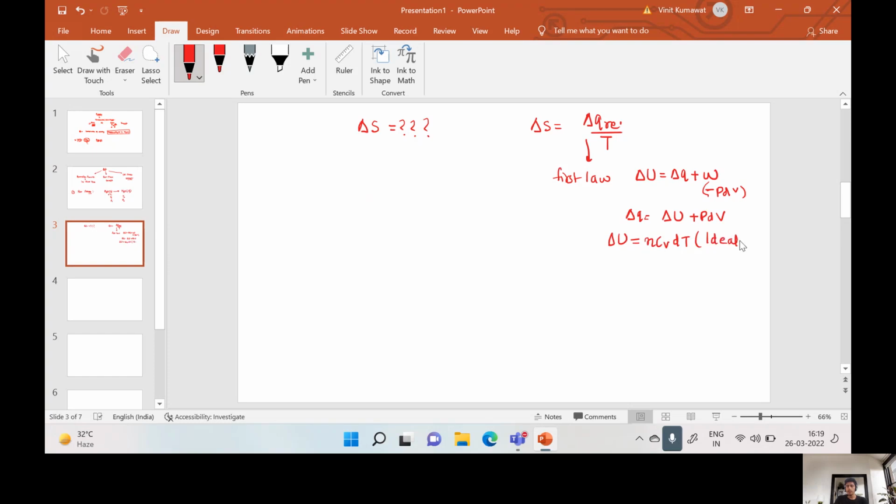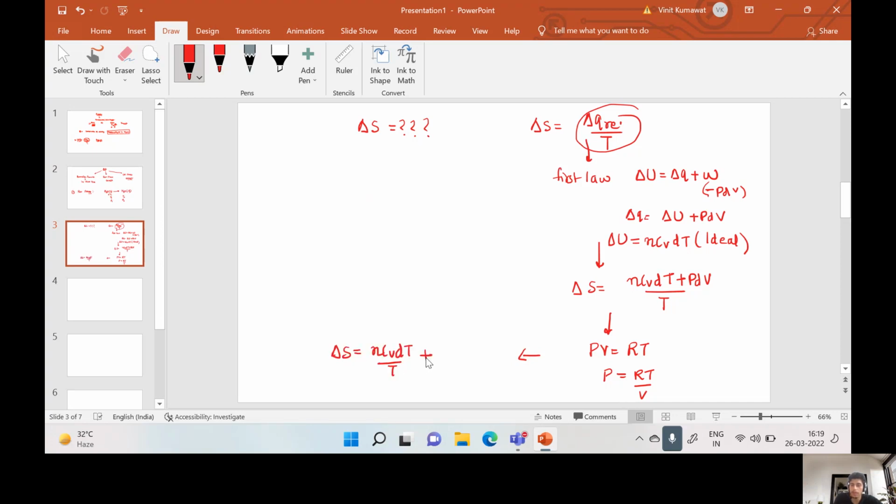Putting this into the equation, we get entropy change equal to nCV dT plus PdV at particular temperature T. We know that for ideal gas, PV is equal to RT, so P is equal to RT upon V. Putting this in, entropy change is equal to nCV dT by T plus R dV by V.